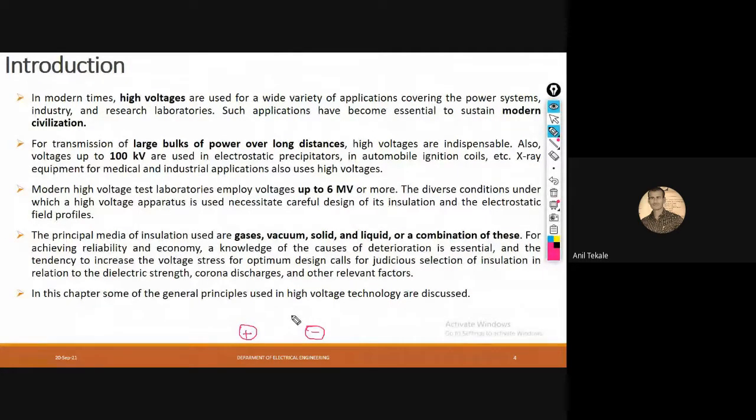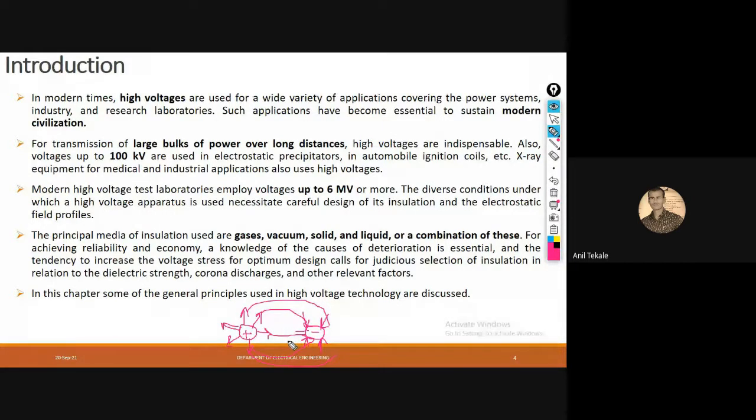Suppose this is the positive particle and this is the negative particle. The force is exerted from the positive and absorbed by the negative.